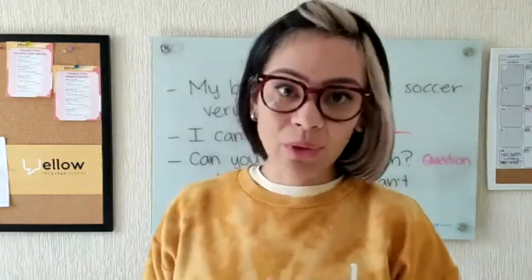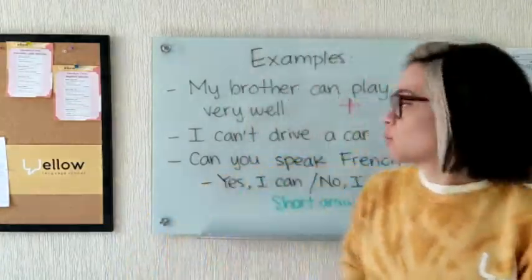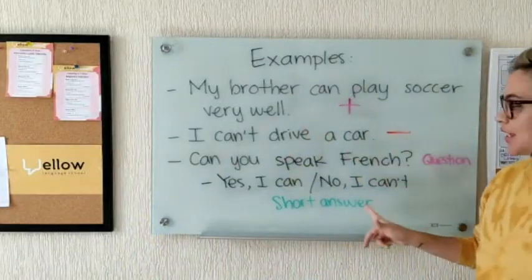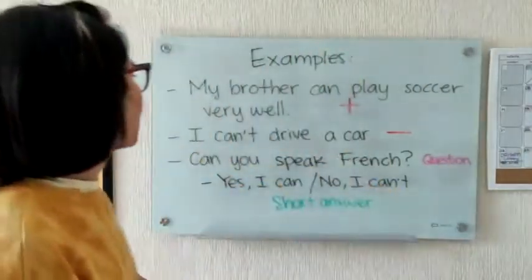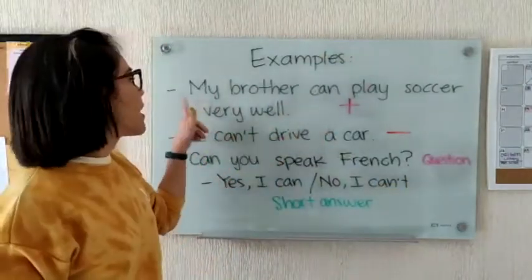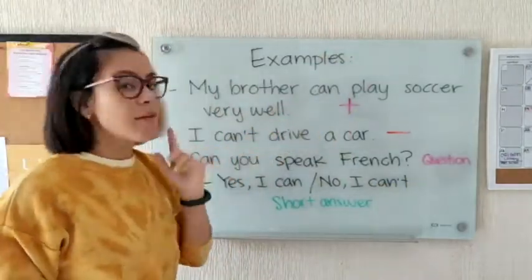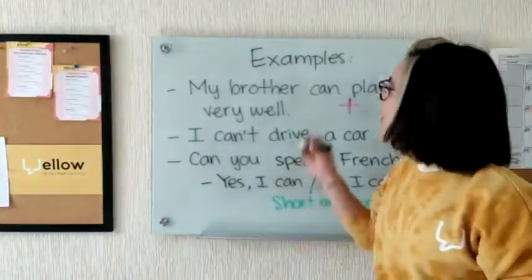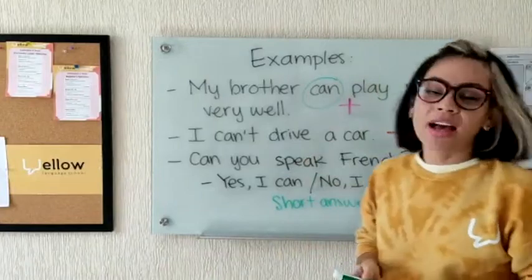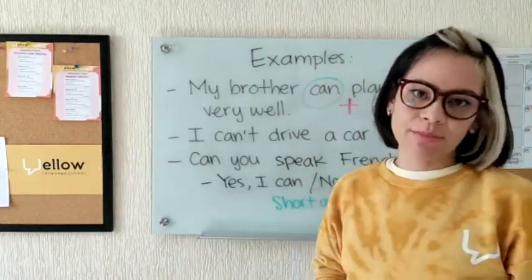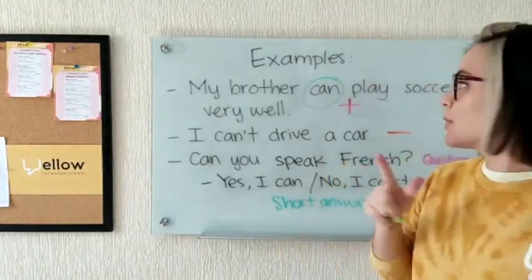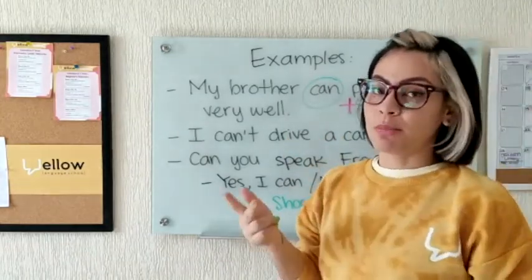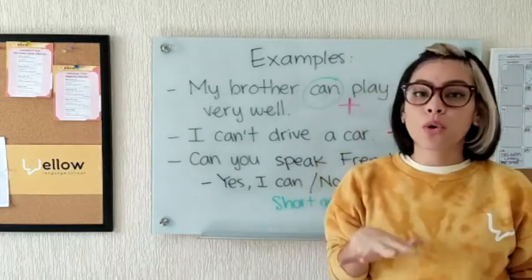Well, to sum up all the information I gave you today, we're going to check everything: affirmative, negative, question, and the short answers. Let's see. For the affirmative, my brother can play soccer very well. Even when this one is a third person, I don't need to conjugate. Can you see it? I don't need to say can's, for example. No, never. Okay? Remember, modal verbs, you don't need to conjugate in third person in simple present, because it's the same for all the pronouns.